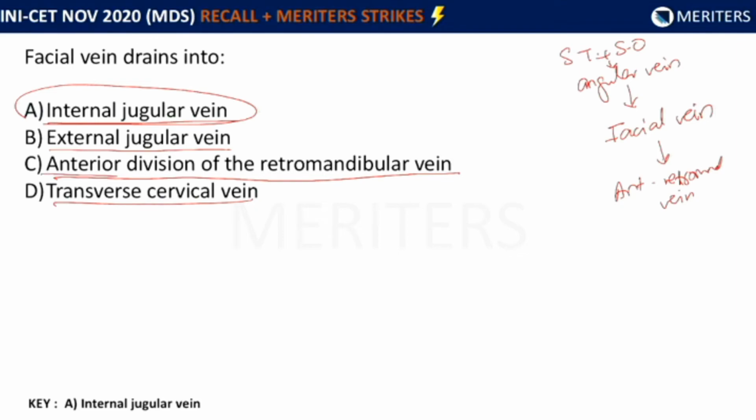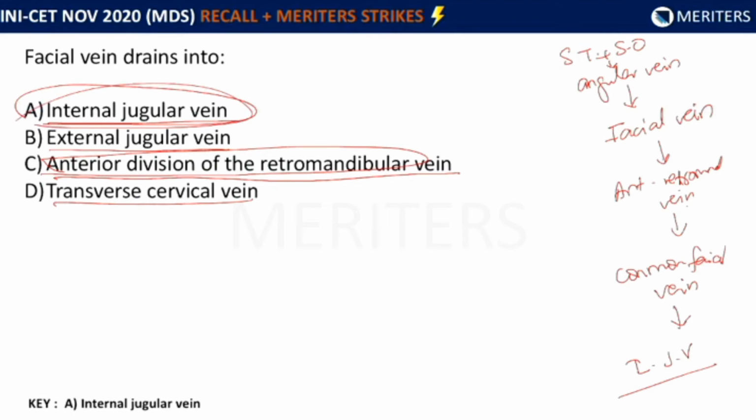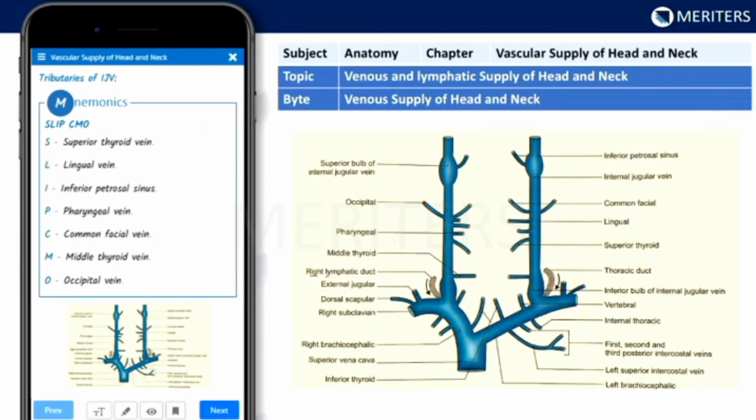So this is where option C can be confusing to some students. However, what we need to know is that the facial vein combines with the anterior division of the retromandibular vein to form the common facial vein, which ultimately drains into the internal jugular vein. So the answer is internal jugular vein. You can also find a simple mnemonic to remember this, which is given in our bites under the topic of venous supply of head and neck.